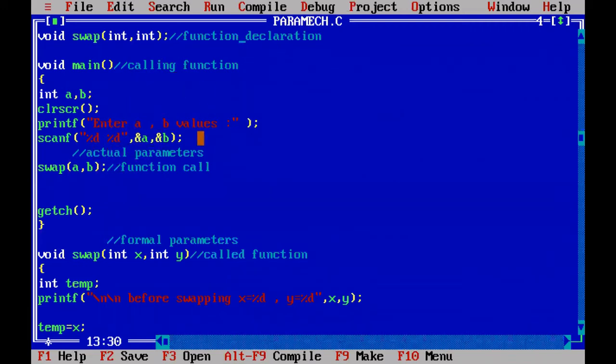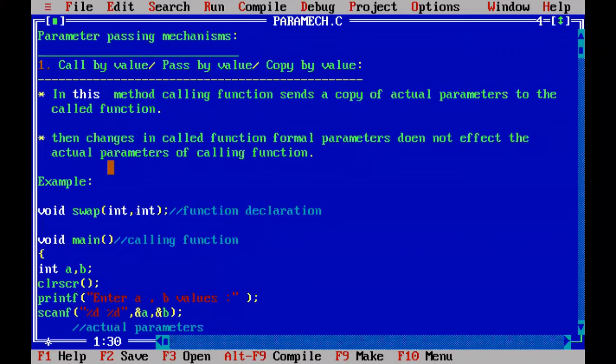That will happen in call by value. If you make changes to the formal parameters, the changes happen for x and y only, but not for the a comma b actual parameters. Even if you change formal parameter values, that does not affect the actual parameters a comma b. That is the meaning of this call by value topic.